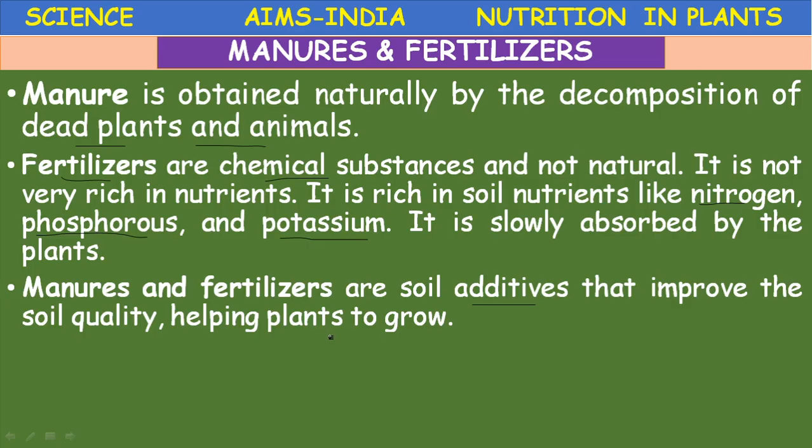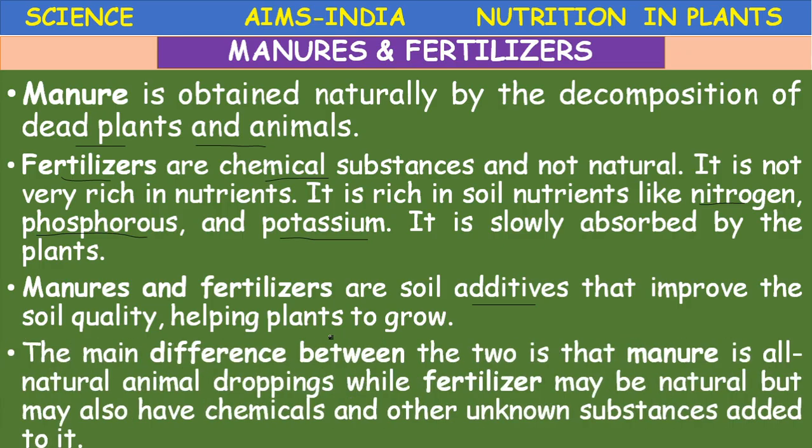They help the plants to grow. The main difference between the two is that manure is all natural animal droppings, while fertilizers may be natural but may also have chemicals and other unknown substances added to them.